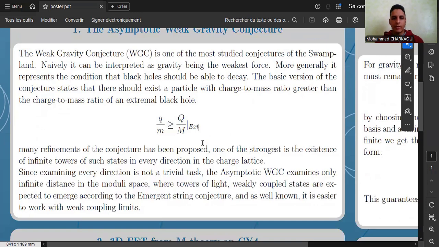Many refinements of the conjecture have been proposed, for example, the tower weak gravity conjecture. Among these refined versions, we find the asymptotic weak gravity conjecture, which focuses on infinite distances in the moduli space, where towers of light weakly coupled states are present and expected to satisfy this relationship.